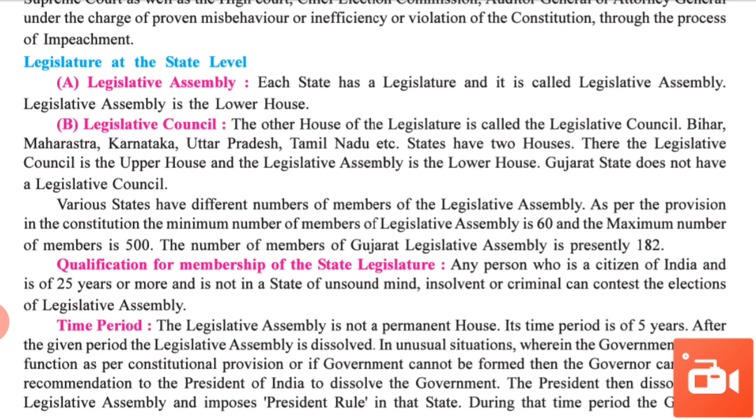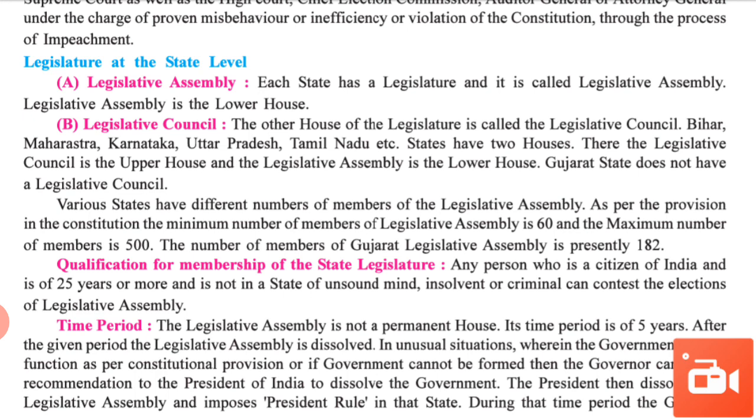Bihar, Maharashtra, Karnataka, Uttar Pradesh, Tamil Nadu, etc. states have two houses. Legislative council is the upper house and legislative assembly is the lower house. Gujarat does not have a legislative council. Gujarat has only a legislative assembly.